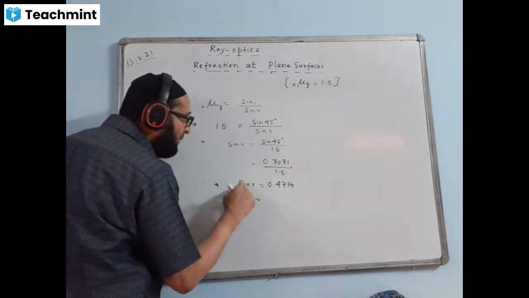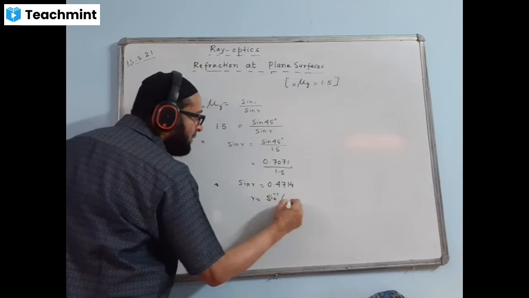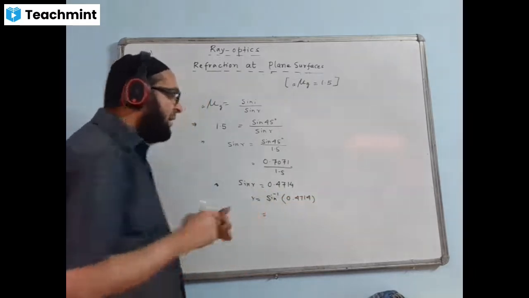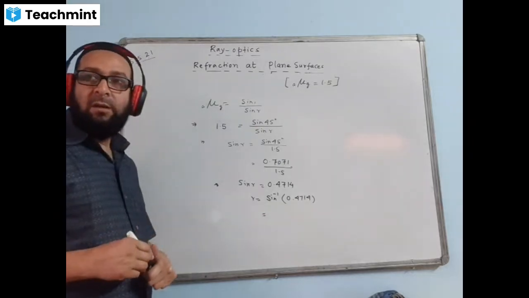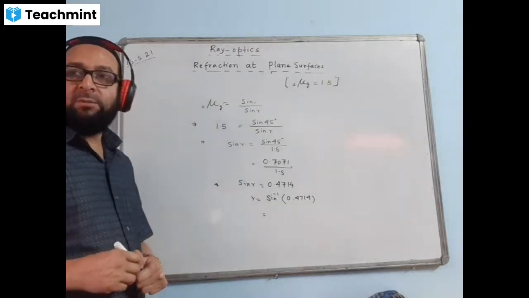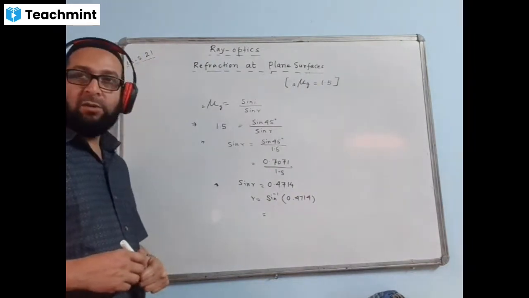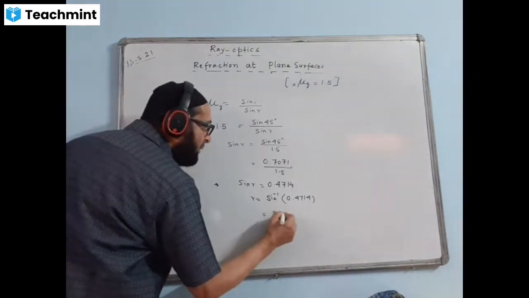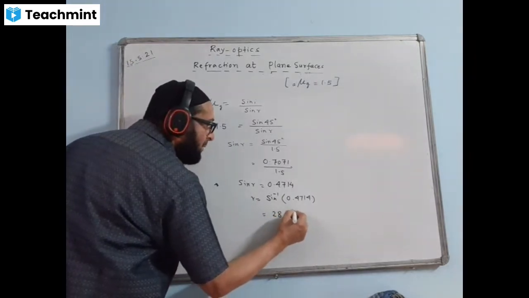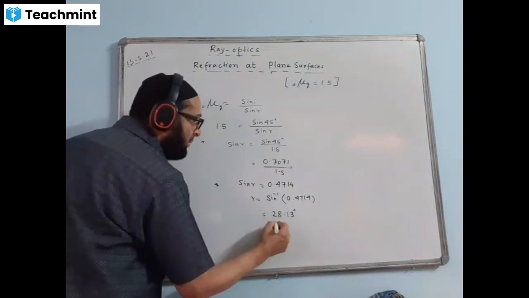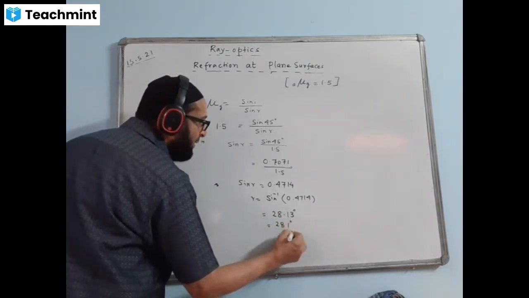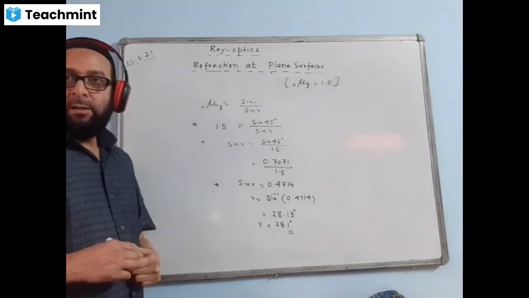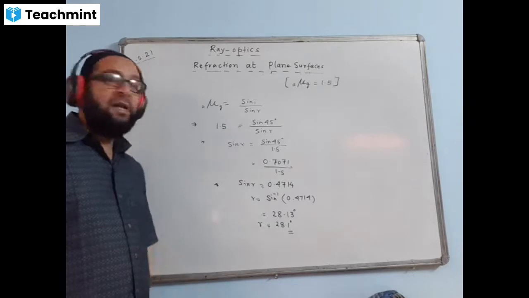Now R value will come, sine will go, that's a sine inverse we will see. Now sine inverse of this value 0.4714. Here the answer in degree we have to write in 2 decimal places and then round off to 1 decimal place. Check what is the answer. Sine inverse of 0.4714 is 28.13. Correct. Now next answer we write 28.1 degree. This is the value of R after rounding off, the value of angle of refraction.